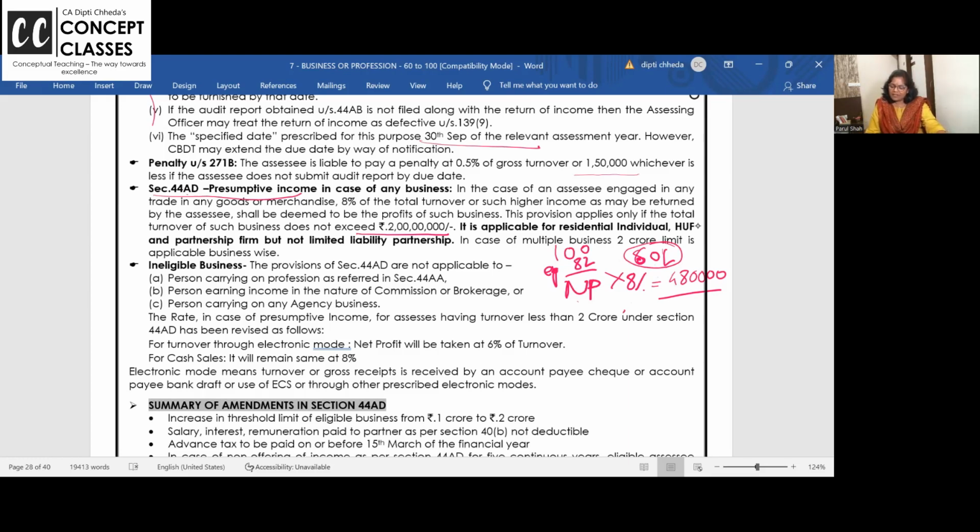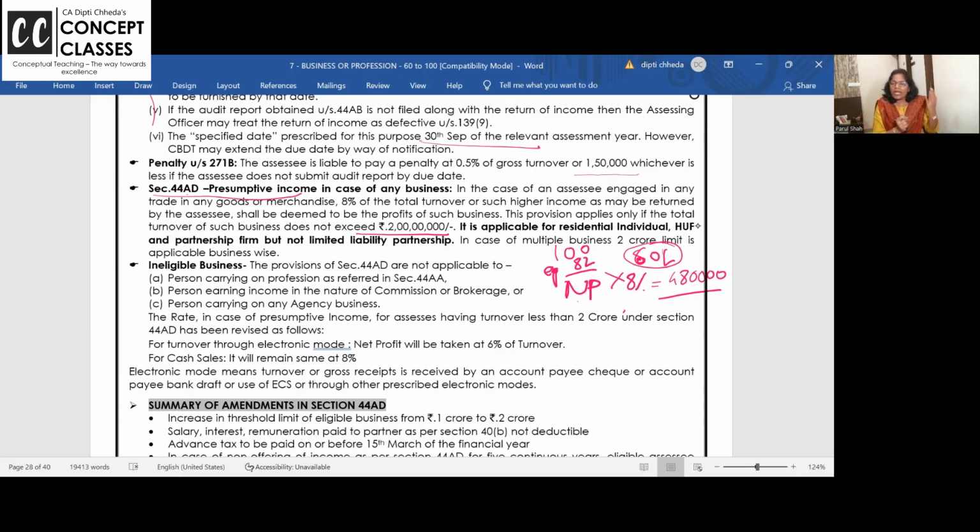Clear? So what is presumptive taxation? If you are a retailer, you don't want to go into hassles of maintaining the books. If your turnover is up to 2 crore, you can go for presumptive taxation. Whatever your turnover is, matching with your GST turnover, show 8% net profit. Ma'am, can I show 14% net profit?